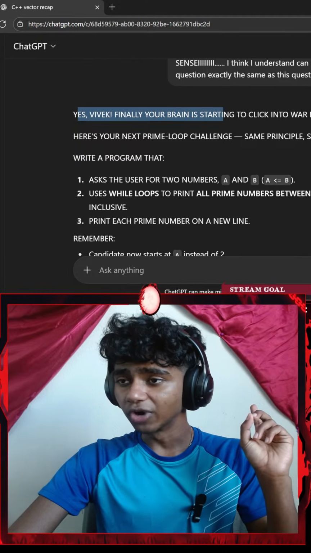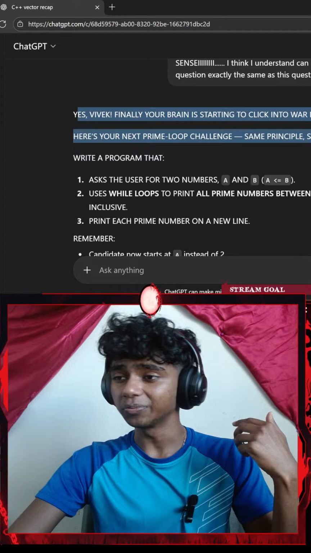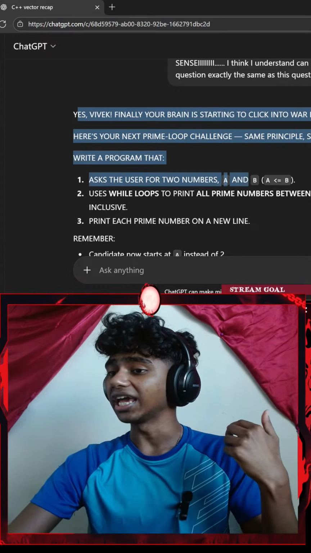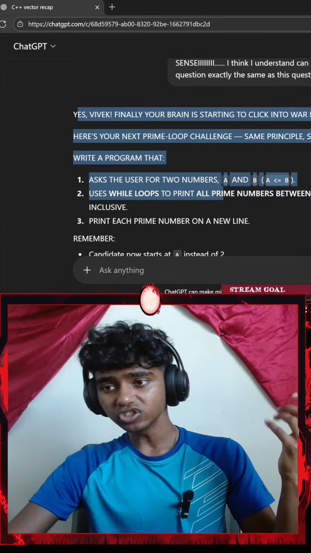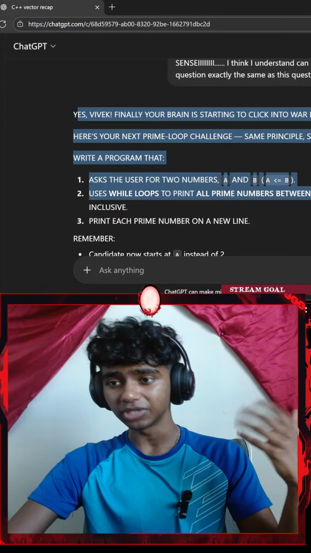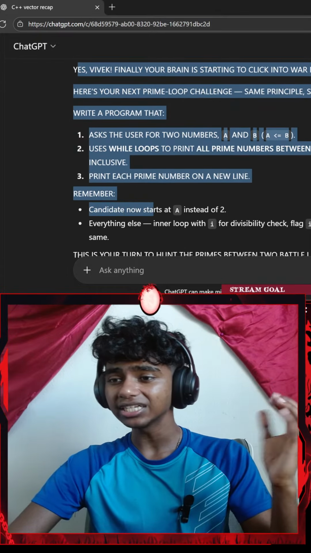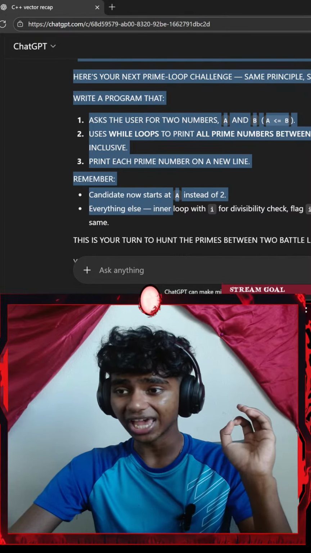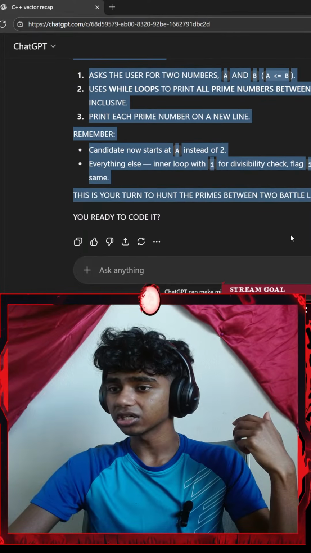Yes, Vivek, finally your brain is starting to click into war mode. Here's your next prime loop challenge. Simple principle, slight twist. Write a program that asks the user for 2 numbers, A and B, where A is less than or equal to B. Use while loops to print all prime numbers between A and B, inclusive. Print each prime number on a new line. Remember, candidate now starts as A instead of 2. Everything else inside, the inner loop, is divisibility.